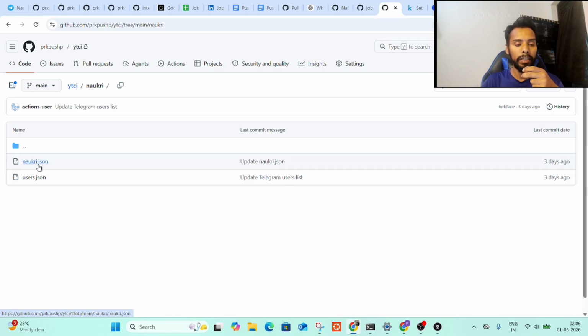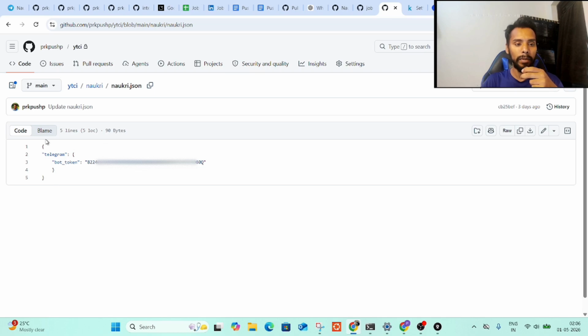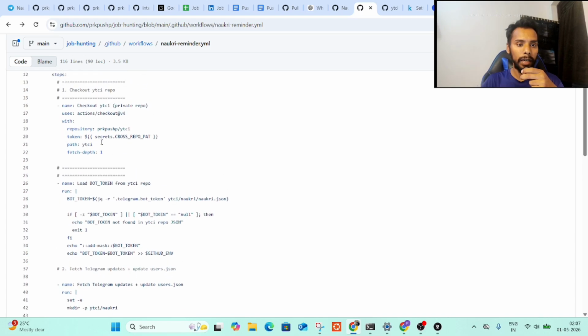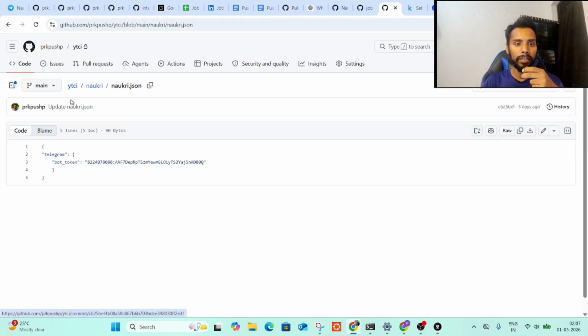I'll show you over here how it looks. This is a sample of a bot token, and I'll explain how it comes. And next is users. You don't need to worry about users, so it comes as a part of the automation only. But the key thing is we have to create a bot token from Telegram. Now coming back to the automation again. What I'm doing over here is communicating with the YTCI repo. It's like a CI repo, my CI repo, from where I'll be calling these two files.